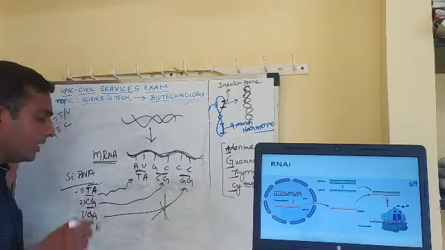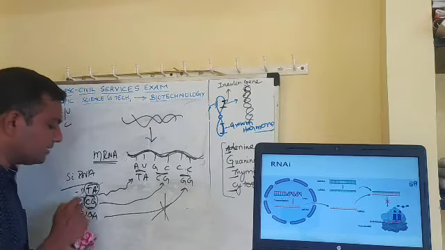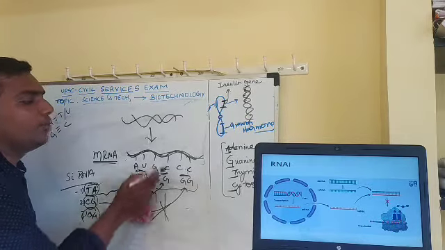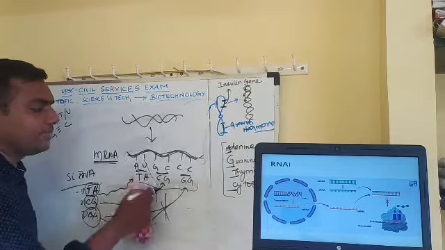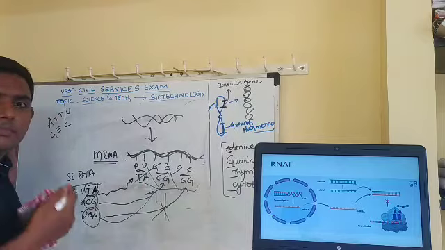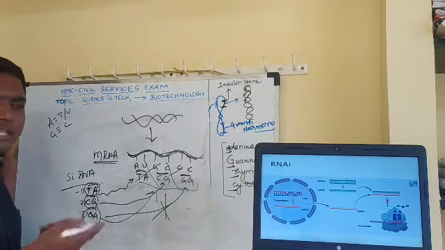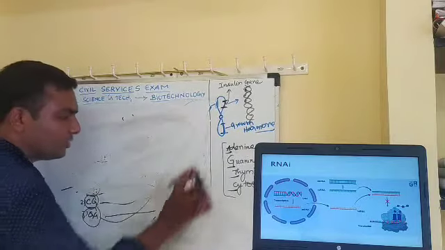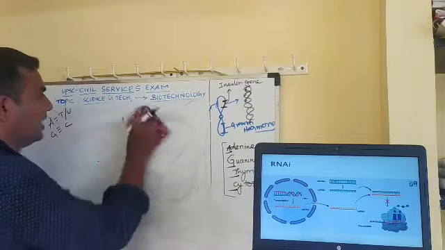How are you not allowing it? You are synthesizing small siRNAs, injecting them into the cell and making them bind to this mRNA. Thereby this mRNA becomes non-functional. Okay, this will not be converted into protein. So in this way we are stopping the gene expression, right?